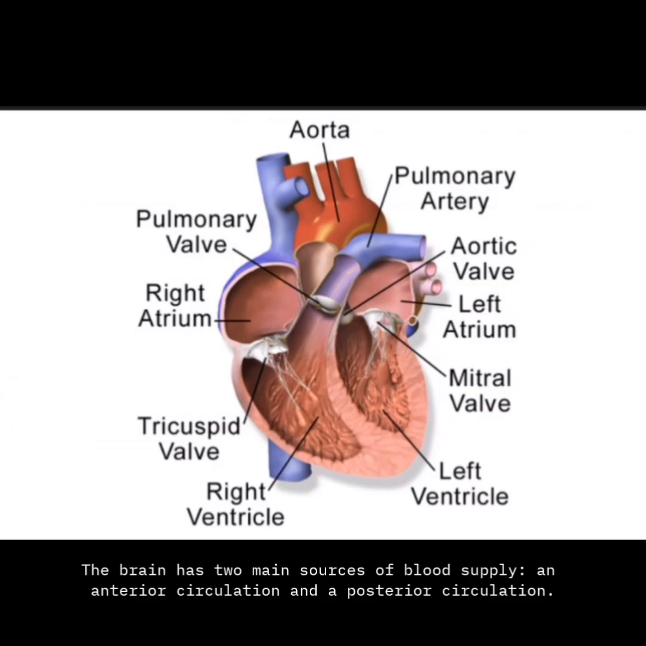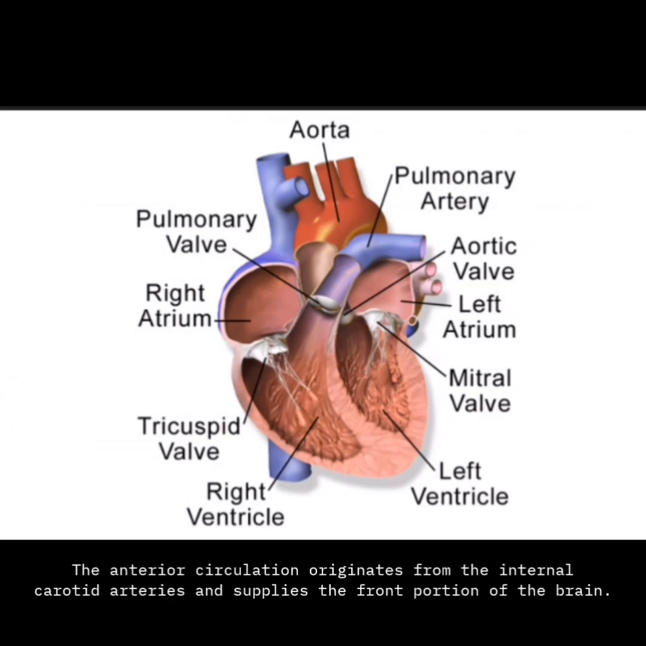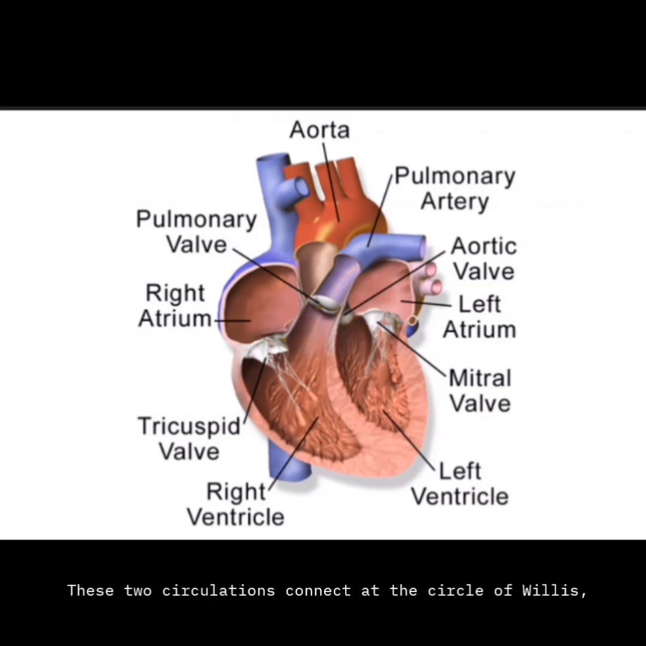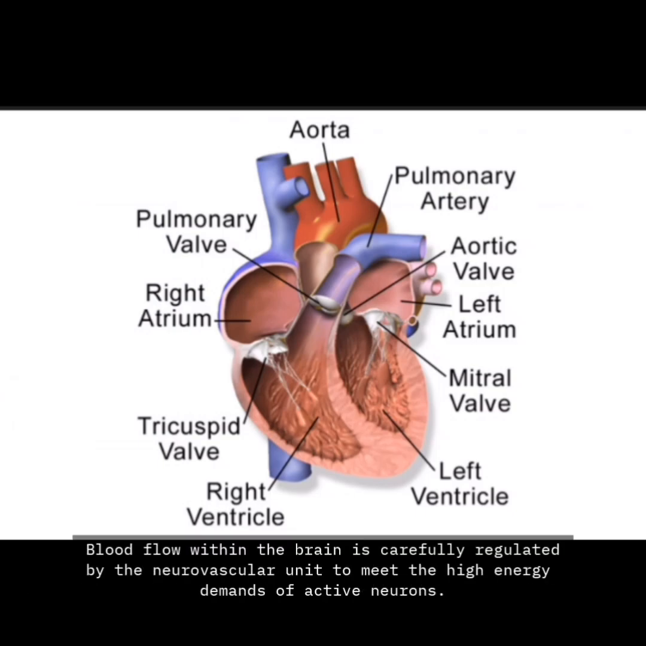Cerebral circulation. The brain has two main sources of blood supply: an anterior circulation and a posterior circulation. The anterior circulation originates from the internal carotid arteries and supplies the front portion of the brain. The posterior circulation comes from the vertebral arteries and supplies the back of the brain and the brainstem. These two circulations connect at the circle of Willis, allowing blood to be shared between them. Blood flow within the brain is carefully regulated by the neurovascular unit to meet the high energy demands of active neurons.